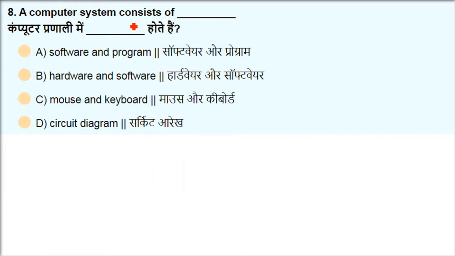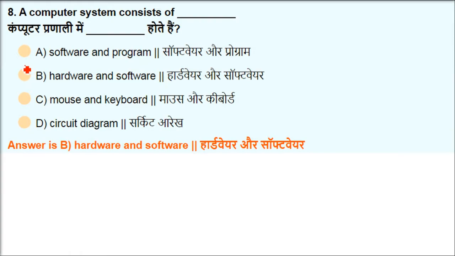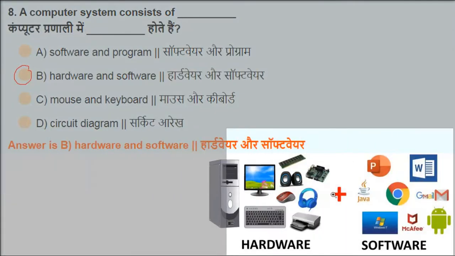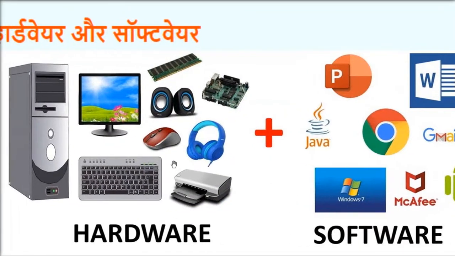A computer system consists of what? Hardware and software. And hardware is a bigger word. Software is also a bigger word. It has a lot of things. So let me show you what all it can be. Hardware is something which you can touch. It's tangible, you can touch and feel.